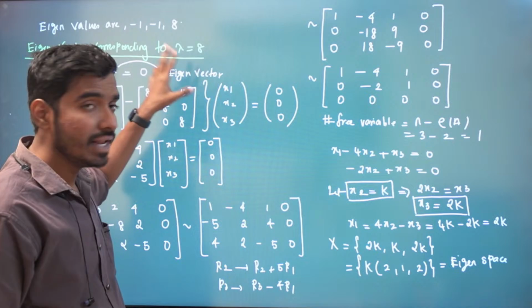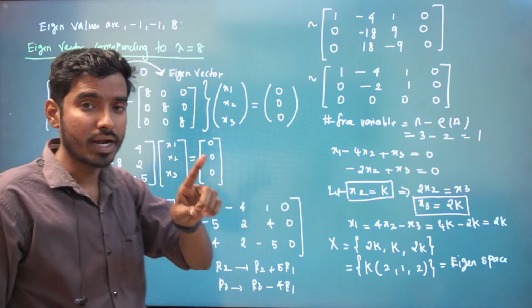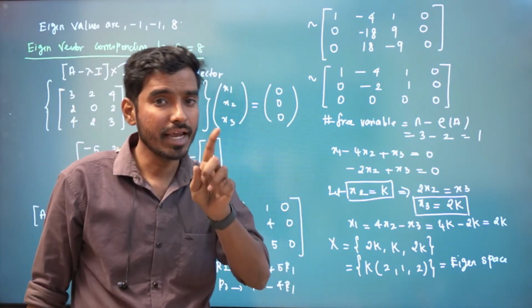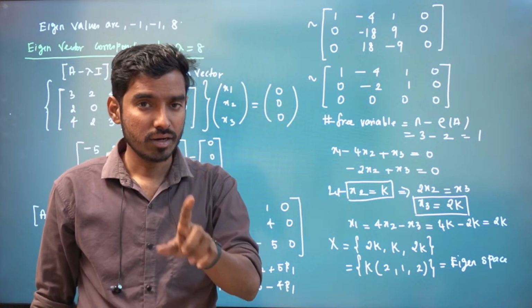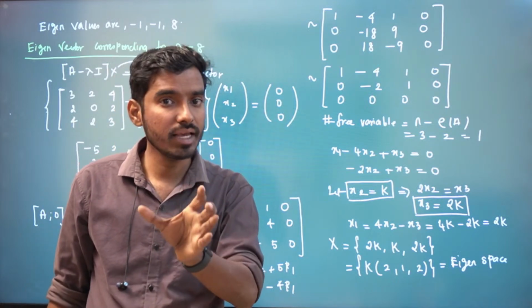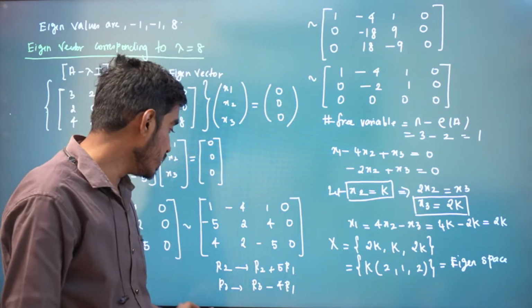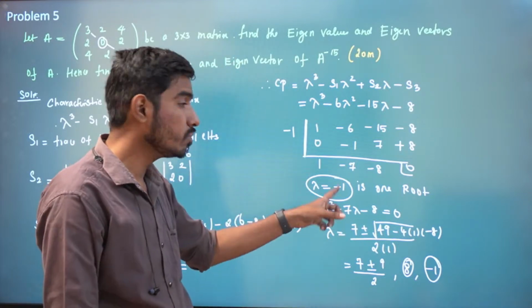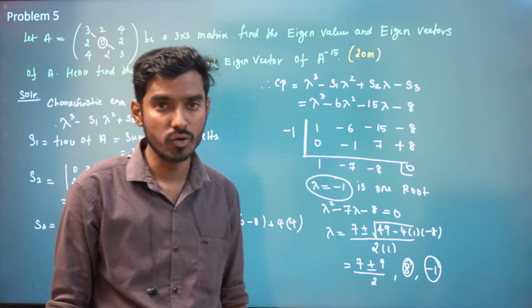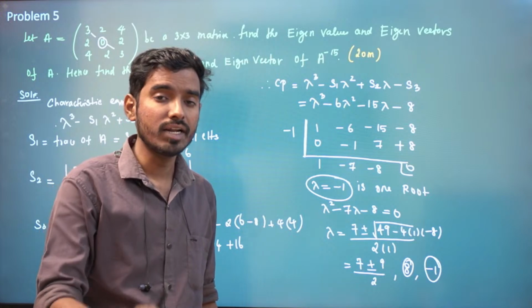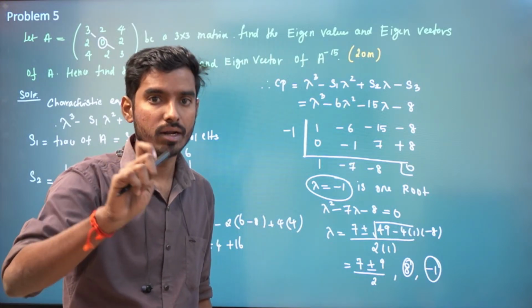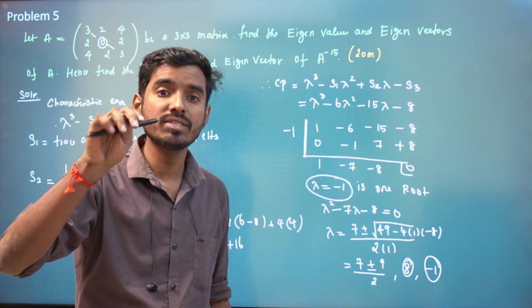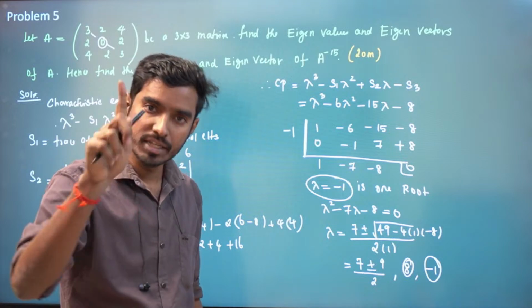What is the arithmetic multiplicity for this eigenvalue? 1, because 8 is appearing only one time. The number of times 8 repeats is the arithmetic multiplicity. What is the arithmetic multiplicity for minus 1? It is 2 because minus 1 is repeating 2 times in the eigenvalues. What is the geometric multiplicity for 8? It is 1 again.